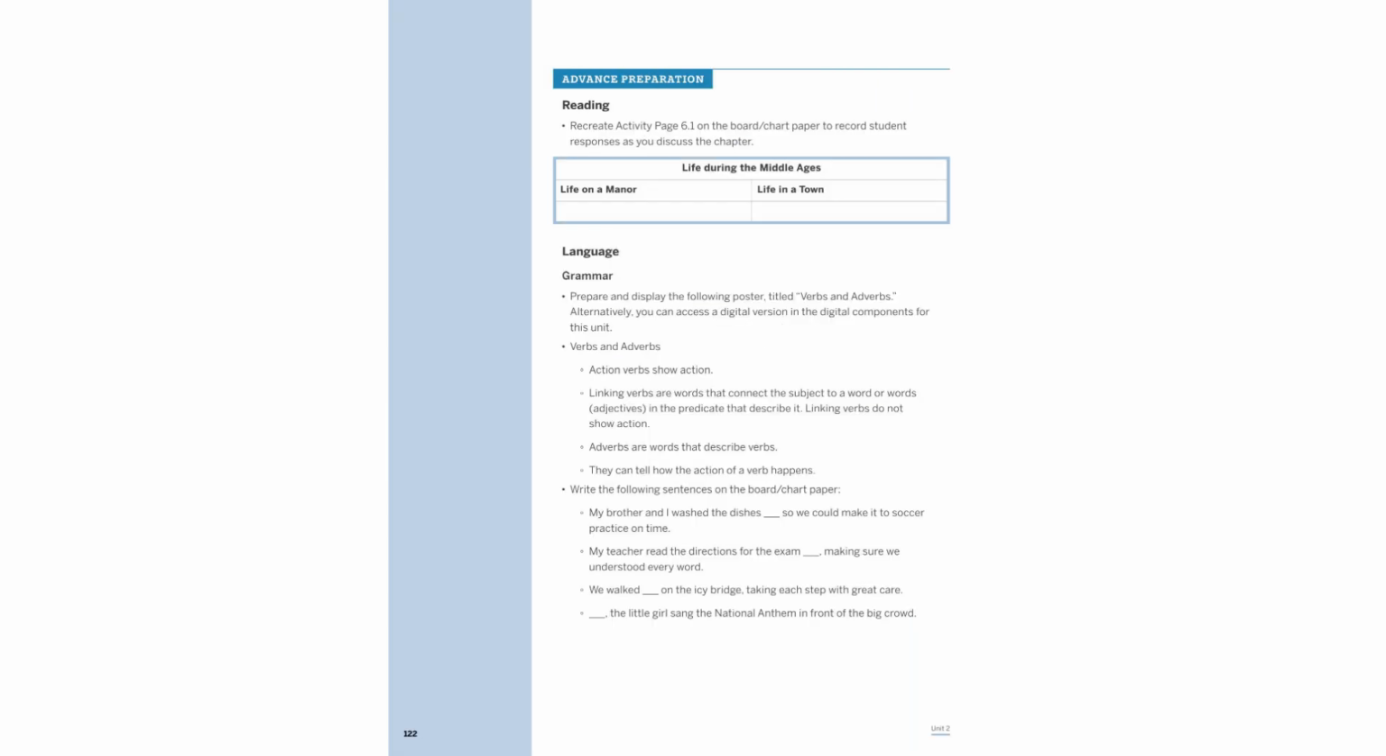In the Middle Ages, life on a manor was structured around obligations to the local lord, while towns faced challenges like disease. Understanding verbs and adverbs is crucial. Action verbs depict actions, linking verbs connect subjects to descriptors, and adverbs modify verbs, indicating how actions occur. Consider sentences like, "We walked cautiously on the icy bridge."